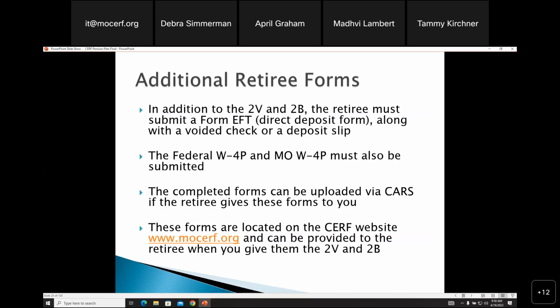These completed forms can be uploaded via CARS if the retiree gives the forms to you. These forms are also located on the CERF website and can be provided when you give them the 2V and 2B, as I stated. If you call in and we email you these, especially if you're a new clerk or new deputy clerk, the benefits staff will mail you the initial forms just so you can see what they look like. But we do ask again that you don't copy those and give them because we update these forms frequently on the website.